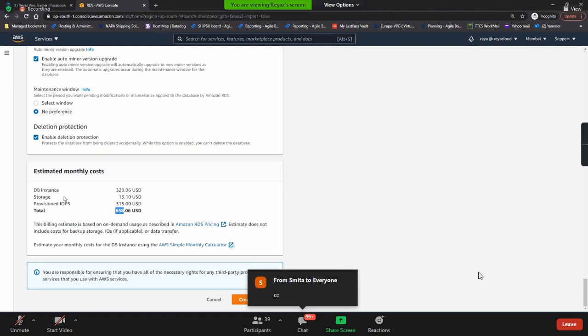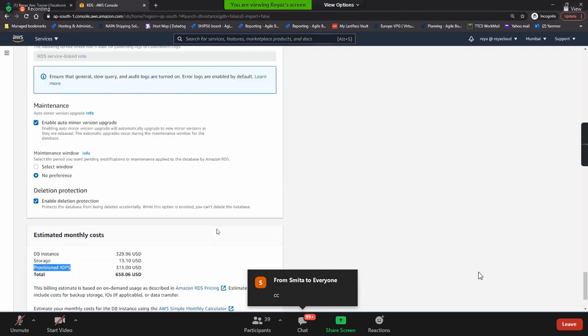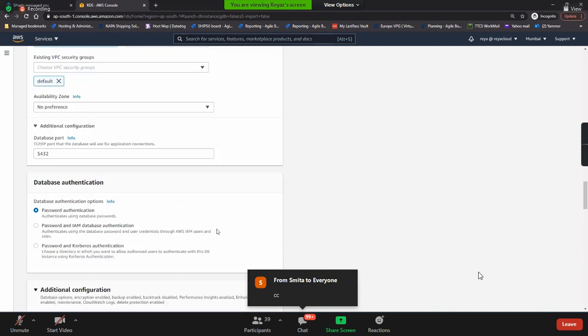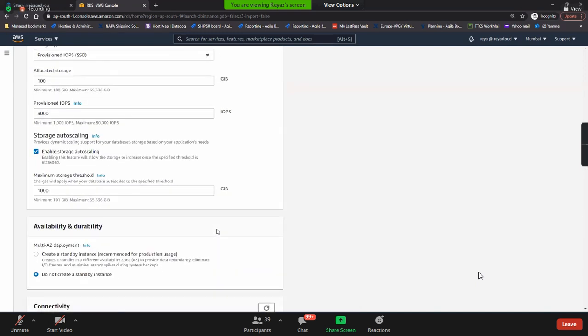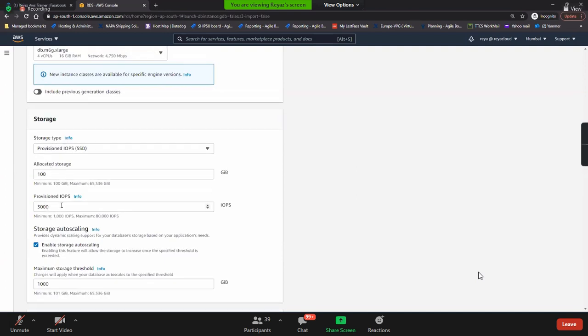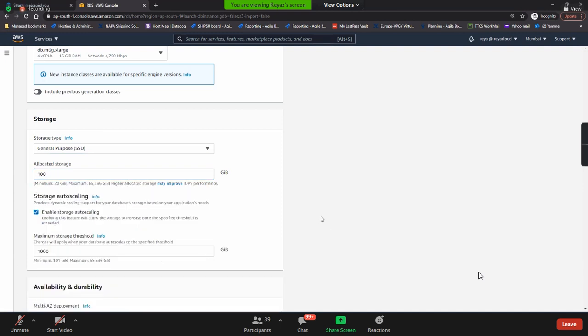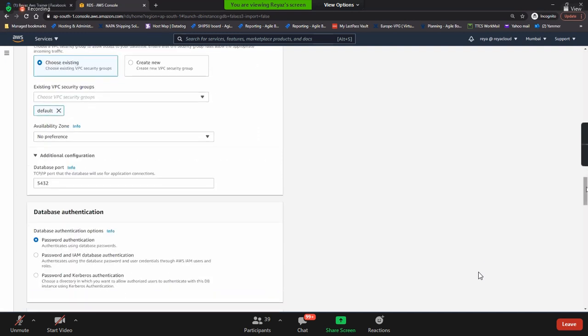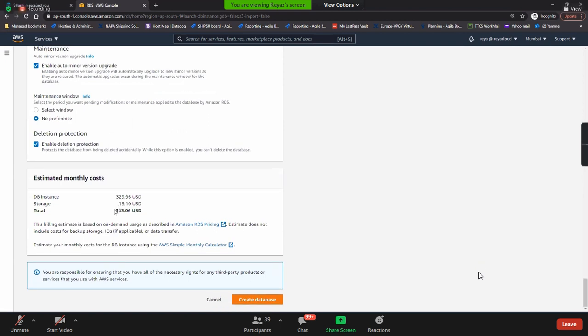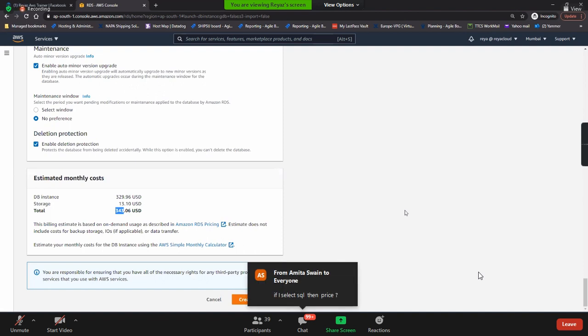And also watch out, guys, IOPS are costlier. If you go for GP2, it will reduce. See, here I have given IO1 with 3000 IOPS. That's the reason why it is costlier. If I go for GP2 and keep the same 100, let's see the cost. It has even decreased by half, 343 now. Got this?